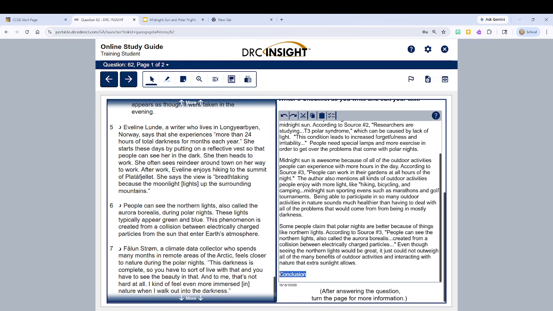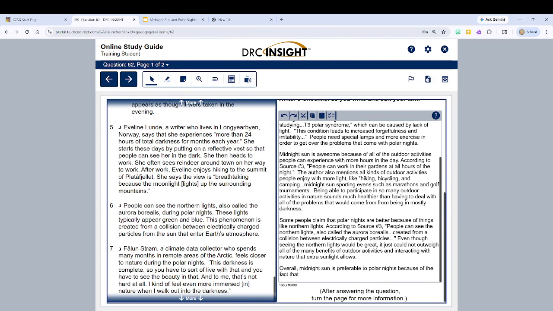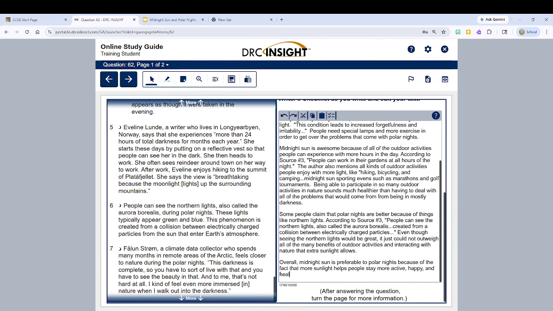So we'll say, overall, midnight sun is preferable to polar nights, not mites, but nights, because of the fact that more sunlight helps people stay, maybe we can say, more active, happy, and healthy. Maybe we've got time for a mic drop.